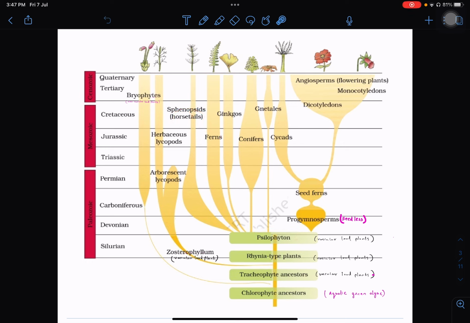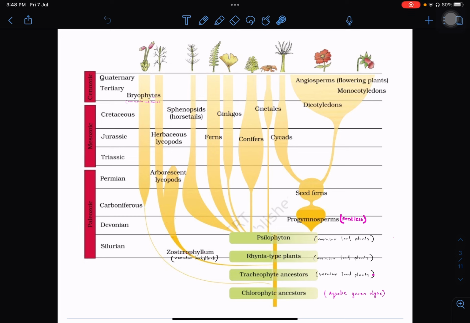You can see horsetails were dominant during the Carboniferous period, but after that their numbers reduce, though they still exist. So tracheophytes evolved. From tracheophytes, Zosterophyllum evolves, and from tracheophytes, Rhynia type plants evolve. From Rhynia type plants, Psilophyton evolved. From Psilophyton, horsetails and ferns evolved. So we discussed bryophyte evolution and pteridophyte evolution.